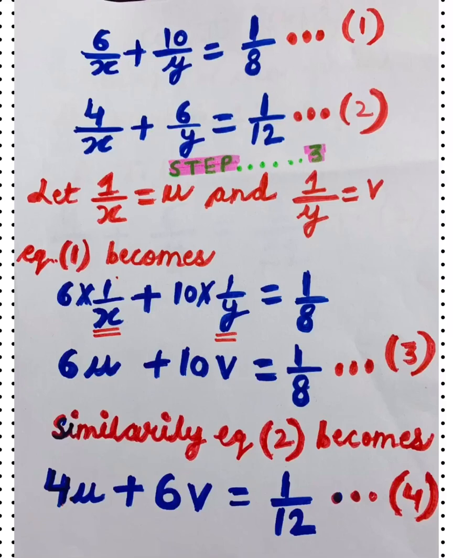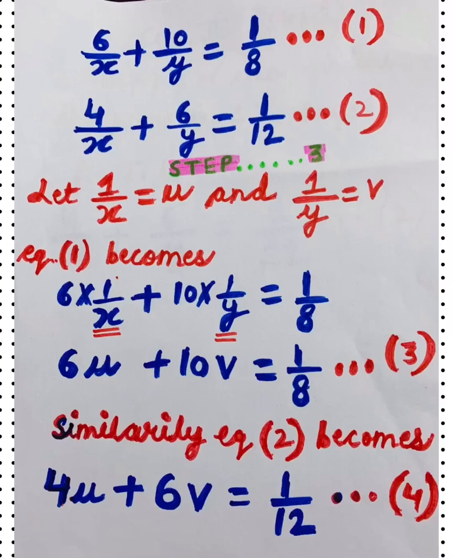Now I will replace 1 by x by u and 1 by y by v. I will get 6u plus 10v is equal to 1 by 8. This is our new equation number 3. In the same way, equation 2 will be changed into new equation number 4: 4 upon x means 4u plus 6 upon y means 6v is equal to 1 by 12.